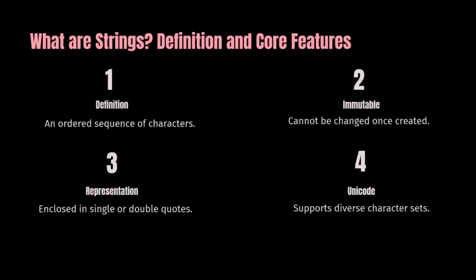Let's see what strings are, their definition and core features. First, the definition: an ordered sequence of characters. If you click on any word or letter, it is a sequence of characters. A combination of many characters makes a word, a combination of words makes a line, and a combination of lines makes a paragraph. So a string is a sequence of characters.